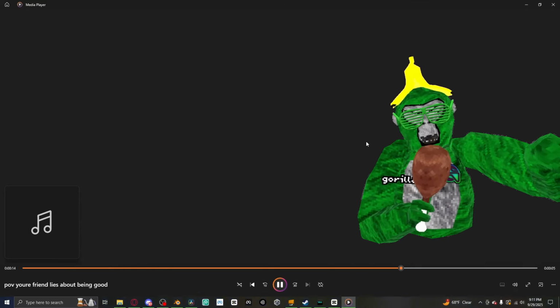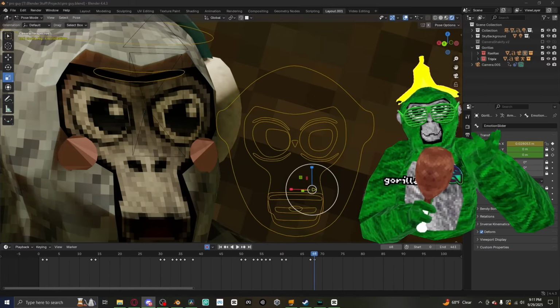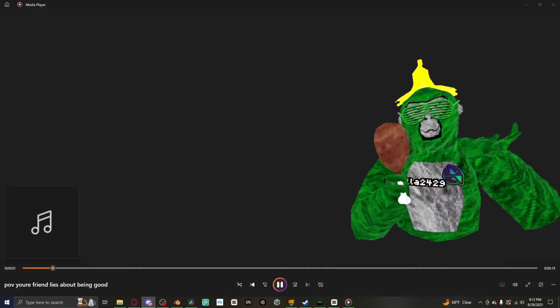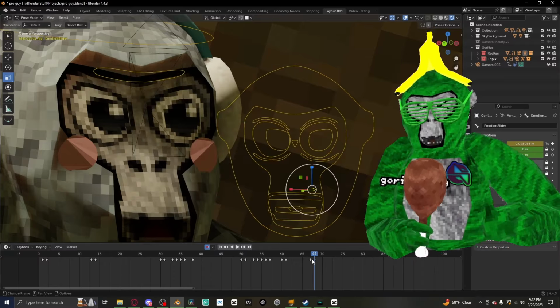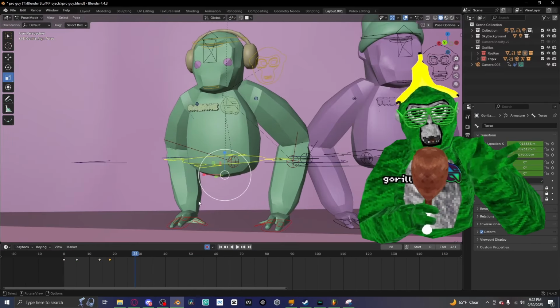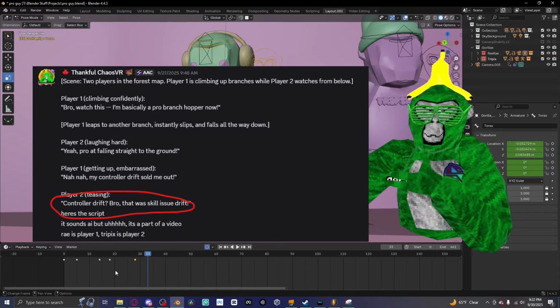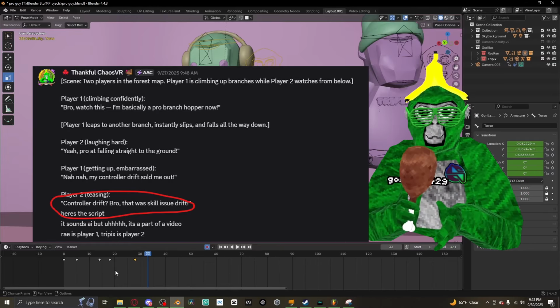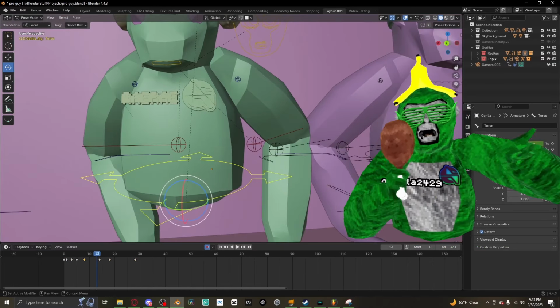Trippix makes fun of her, Rayplays blames it all on her stick drift, and then Trippix makes this corny joke. Dude, ChatGPT, okay, I don't know if you guys know this, ChatGPT is not funny. When they try to make dialogue and everything, they are just completely not funny. Read this for example. Controller drift, more like skillish drift. This is corny, gang. But you know, maybe it won't be a problem, right?